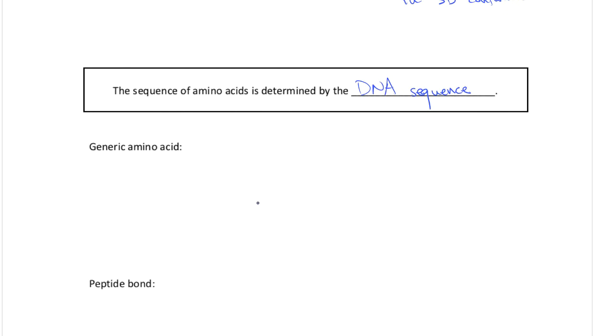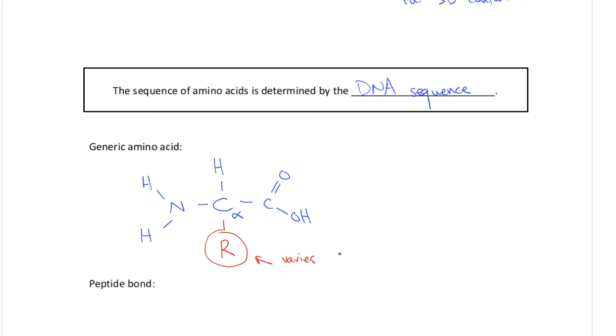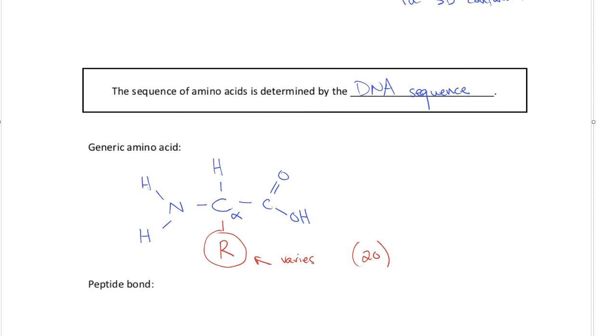Let's look at the structure of one individual amino acid. An amino acid has a central carbon that gets referred to as the alpha carbon, and then around that, all amino acids have one hydrogen, one carboxyl group, like this, one amine group, which looks like this. All that part is the same, and the part that varies is called the side chain, or the R group, like that. Otherwise, everything that I've drawn in blue there stays the same. And there are 20 different amino acids that make up proteins in general. And these 20 amino acids are joined together by covalent peptide bonds to make a polypeptide.